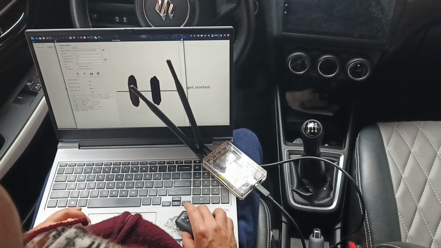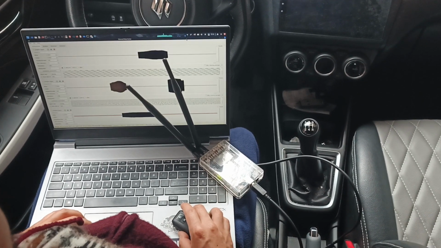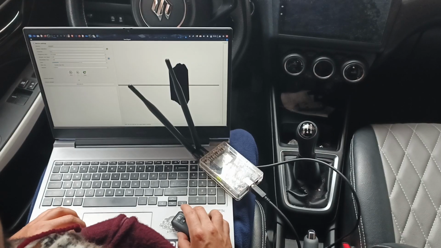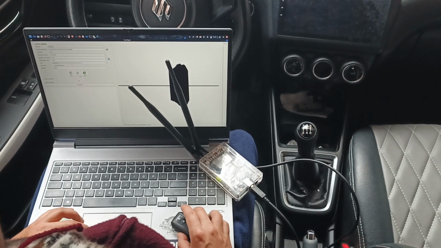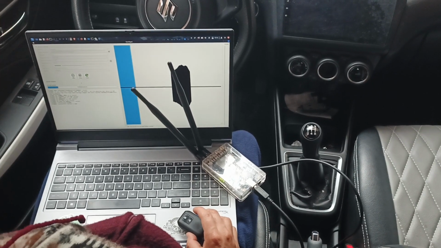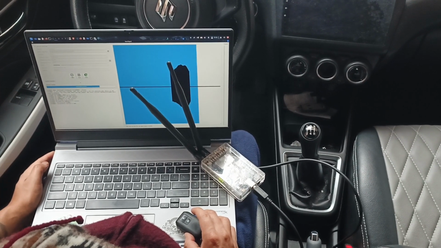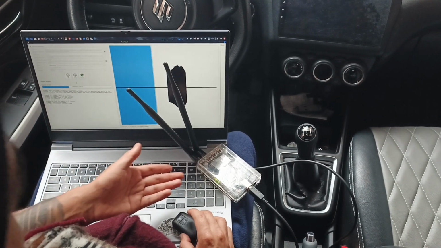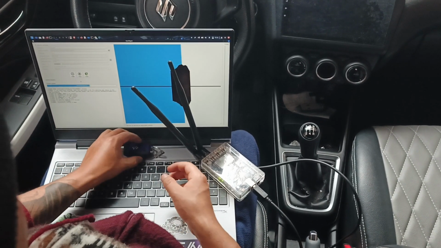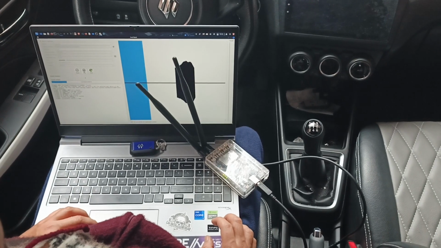If I execute a replay attack directly, for example, this is the unlock signal, just 1 time. If I execute a replay attack, the doors will not be unlocked because this is a rolling code. It works, okay? As you can see, it works.